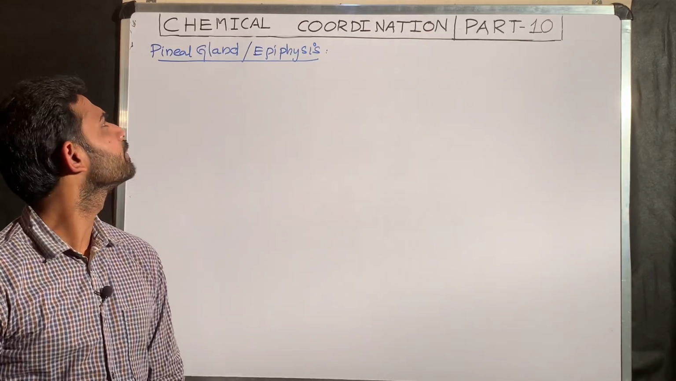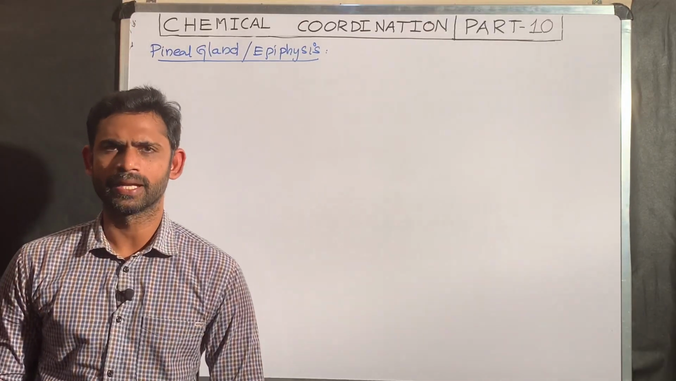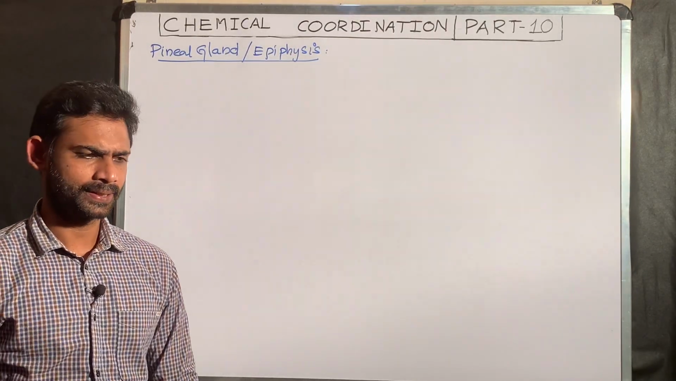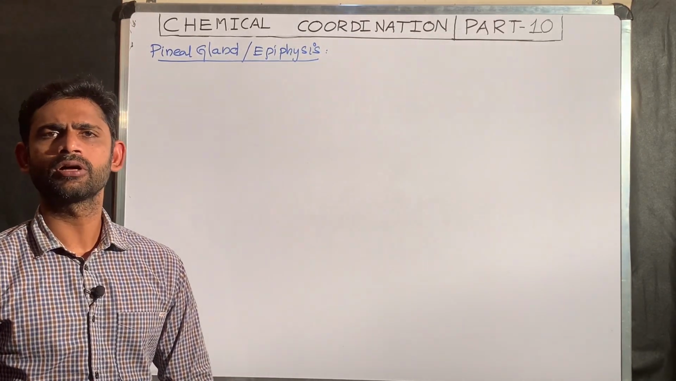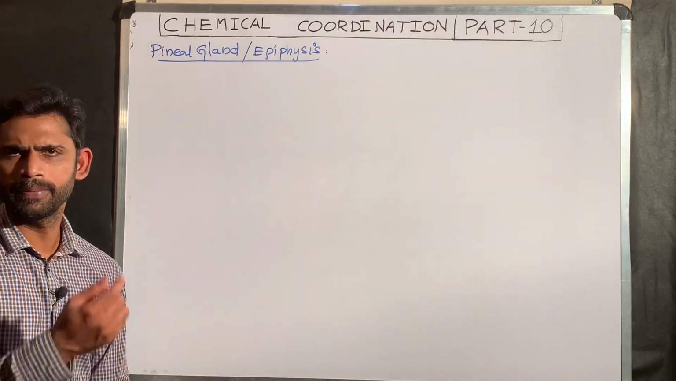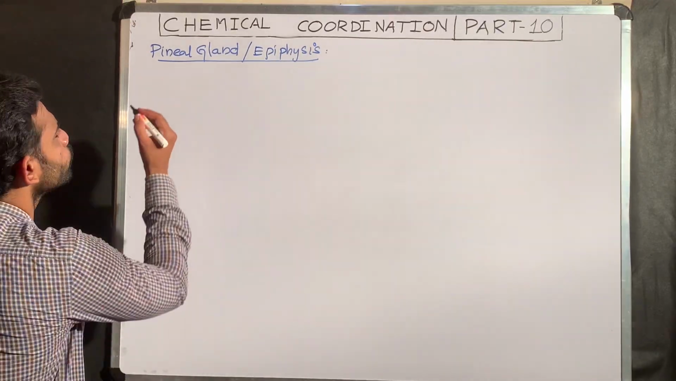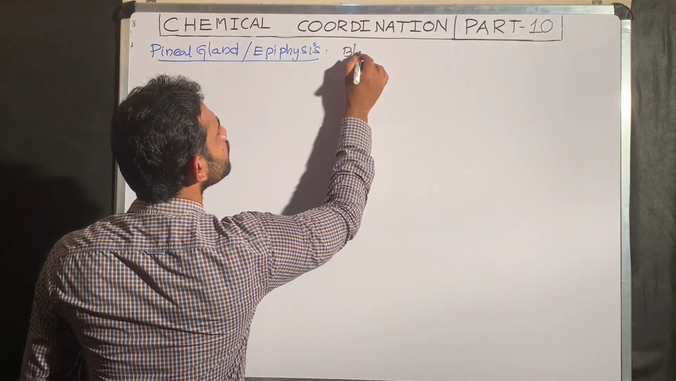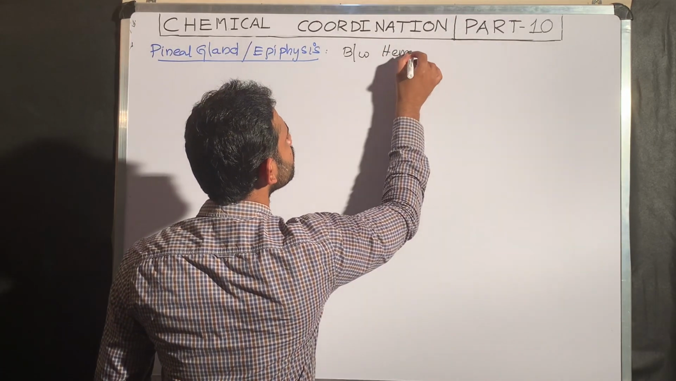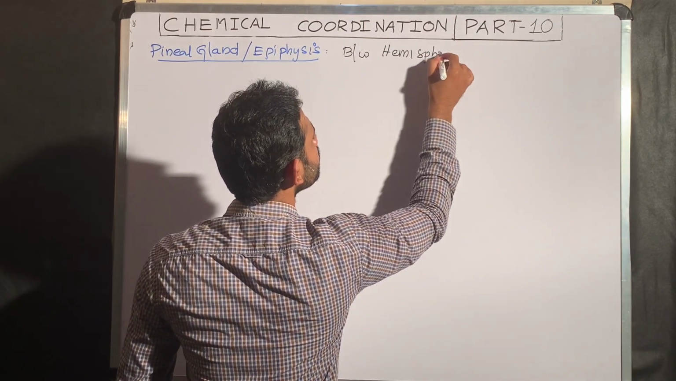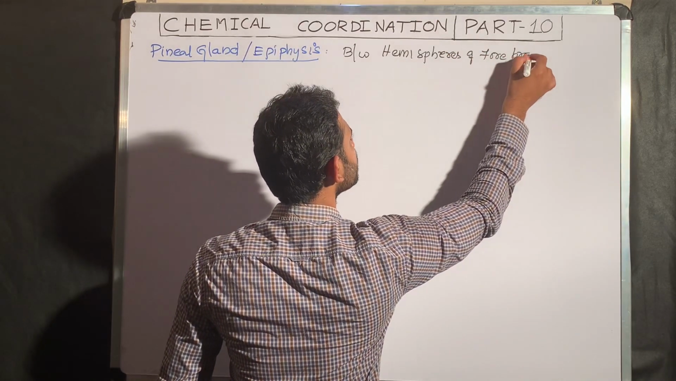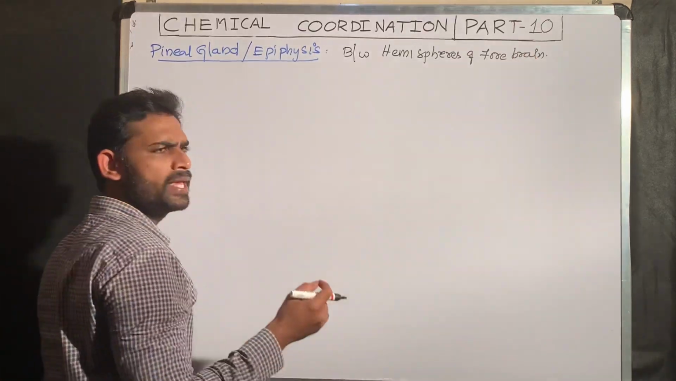In this part, I am going to explain about the pineal gland. This pineal gland is also called epiphysis. As we know, pituitary gland is also called hypophysis. This pineal gland is present between the hemispheres of forebrain. This is the location.